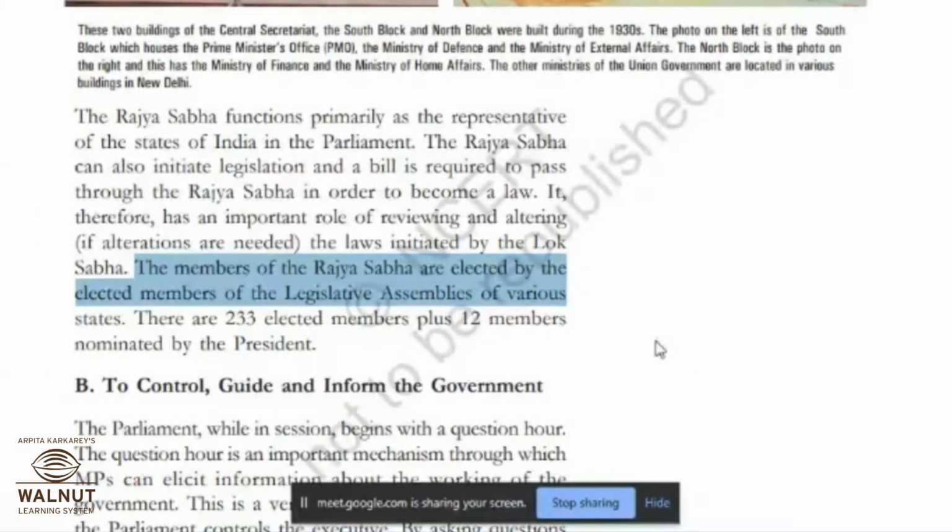I will make the concept clear to you when we are going to learn the PPTs. There are 233 elected members plus 12 members nominated by the president. So you have to keep it in mind.